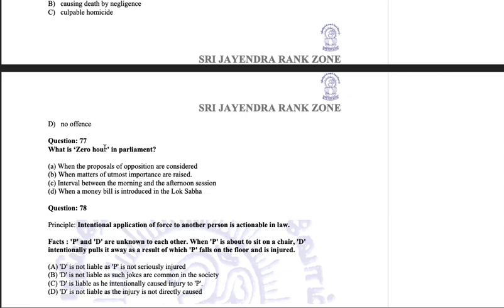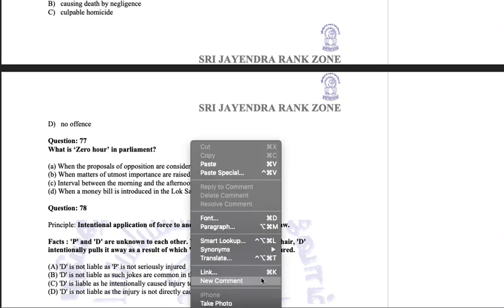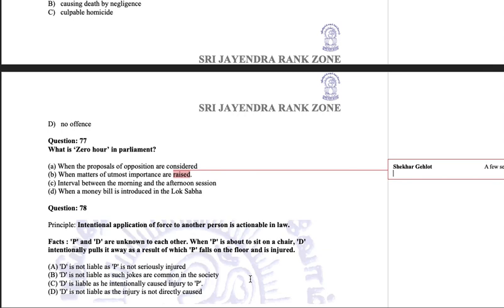Now this is a constitution plus GK question. What is zero hour in the parliament? Zero hour in the parliament is that hour in which the most important matters of public importance are taken up for discussion. So let us see. When the proposals of opposition are considered, no. When matters of utmost public importance are raised, yes. Interval between the morning and afternoon session, no. When a money bill is introduced in Lok Sabha, no. So the straight answer is when matters of utmost importance are taken up, that hour is called zero hour. So it's a key question which can fall into the general knowledge section as well as the constitution section.